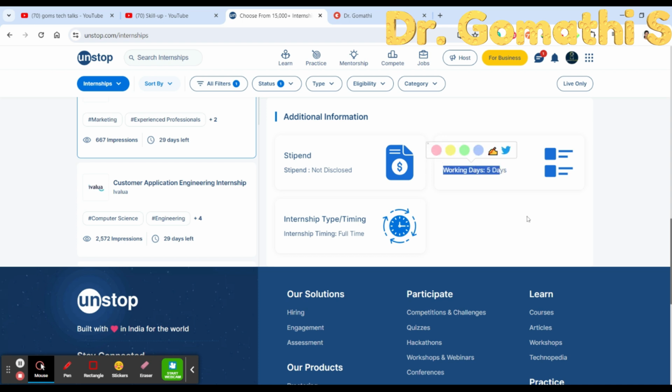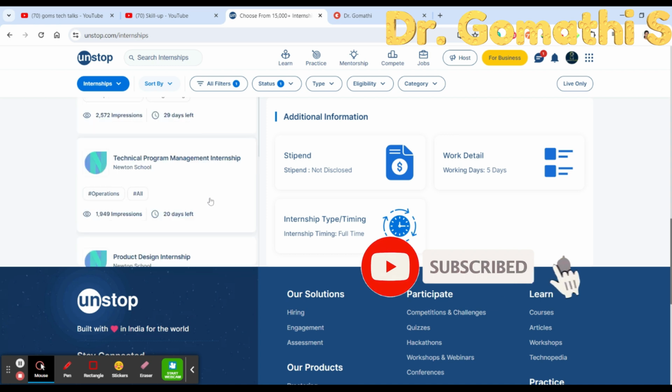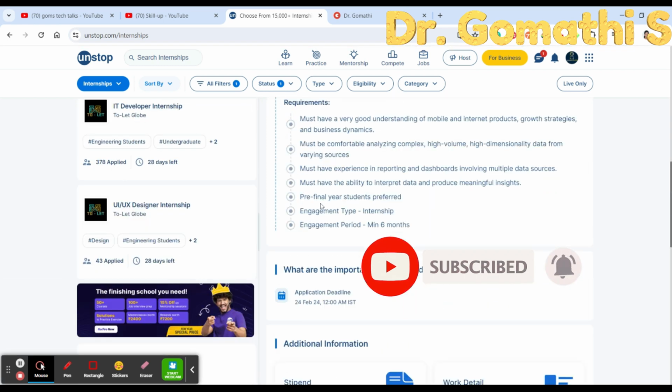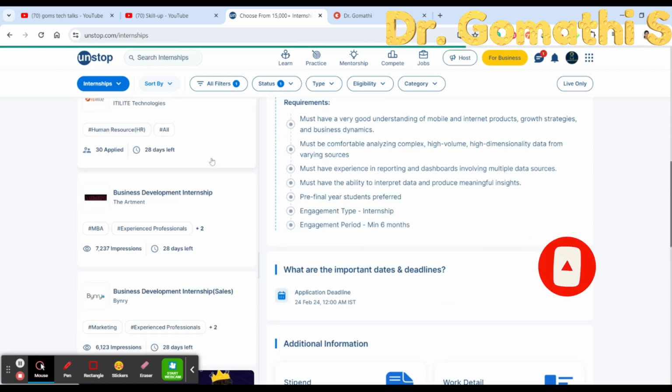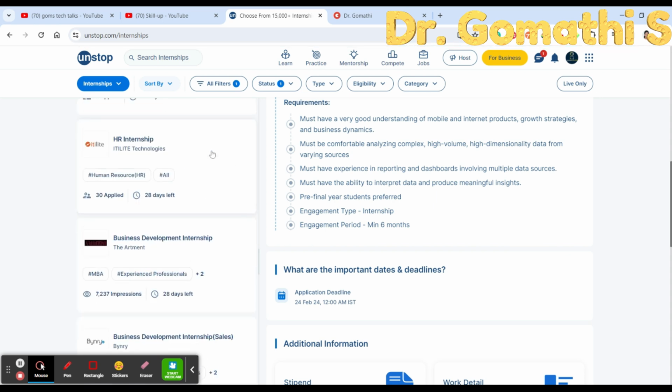Working days is 5 days, while Saturday and Sunday is leave, I think. Internship type, it's full time. So you can first scroll down and see more about it. And if you are specific that you want to do only online, then you can make use of all these filters on the top.